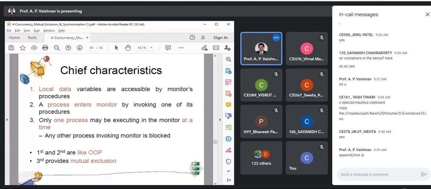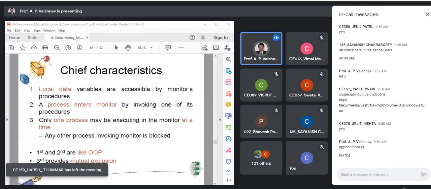Suppose I have declared a buffer, let us say buffer of 5, and this declaration is also inside the monitor. So what can we say about this relation? Whenever I'm declaring a buffer variable or a buffer array, it can only be accessed by the monitor's procedure only. That means any external entity cannot use this directly.